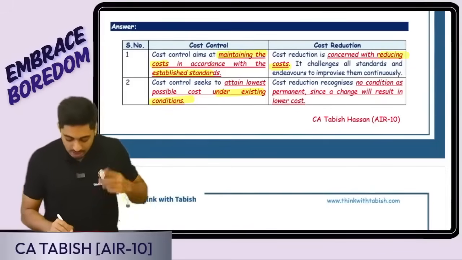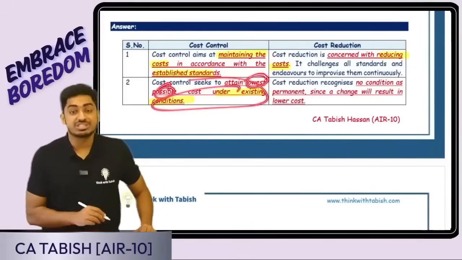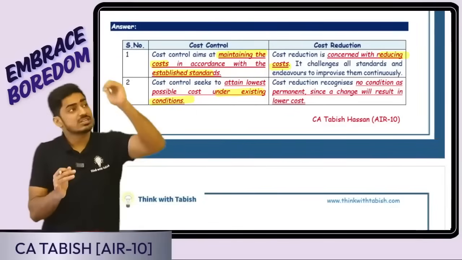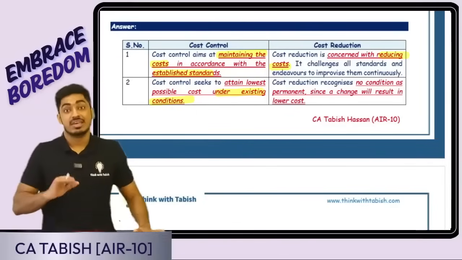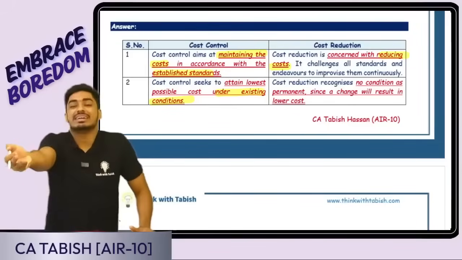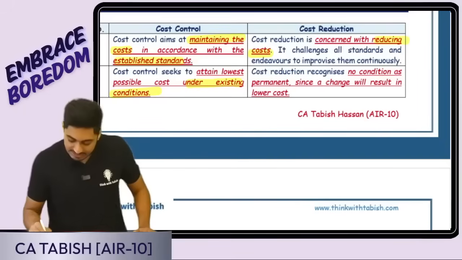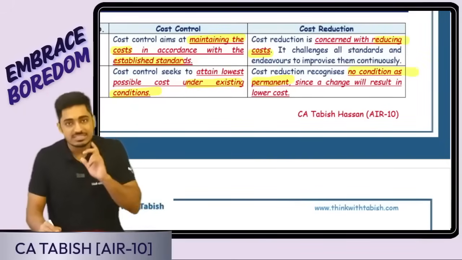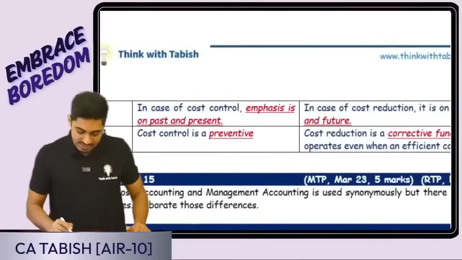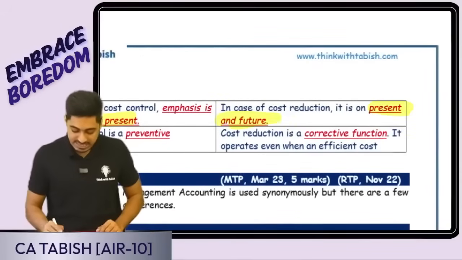So in cost control, I want to attain the lowest cost under the existing conditions. In the current situation, setup, infrastructure, and cost structure, what is the lowest possible cost? Only that I'm seeing. In cost reduction, I'm not just seeing the current situation. Can I improve my conditions and bring a reduction in cost? Here we treat no condition as permanent, because if I change my condition, my cost can reduce further. Here the emphasis is on past as well as present. There, the emphasis is on present as well as future.